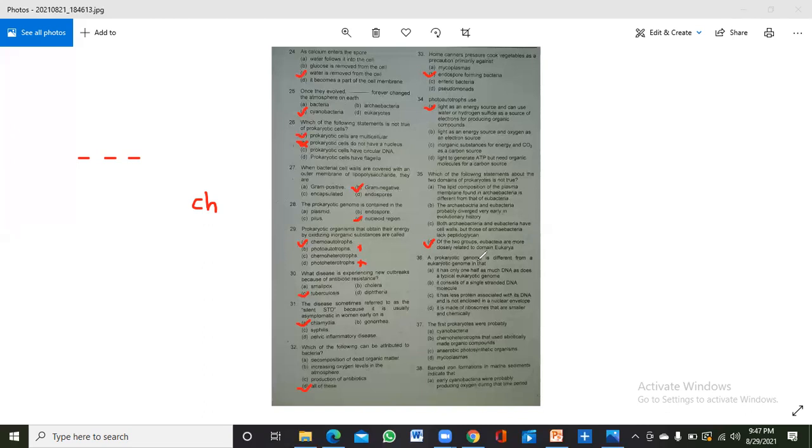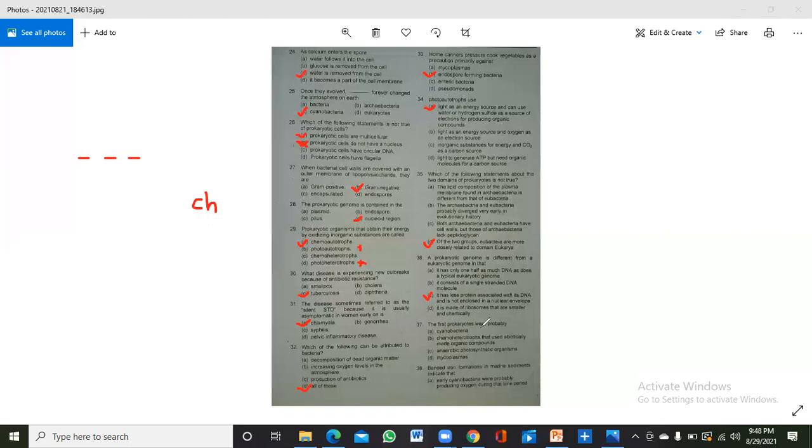A prokaryotic genome is different from a eukaryotic genome in that, just look here, it has less protein associated with its DNA and is not enclosed in a nuclear envelope. And the correct answer is C. The prokaryotic DNA does not contain histone proteins, but the eukaryotic DNA contains histone proteins. Eukaryotes also have the nuclear envelope, and prokaryotes do not. So the correct answer is C.